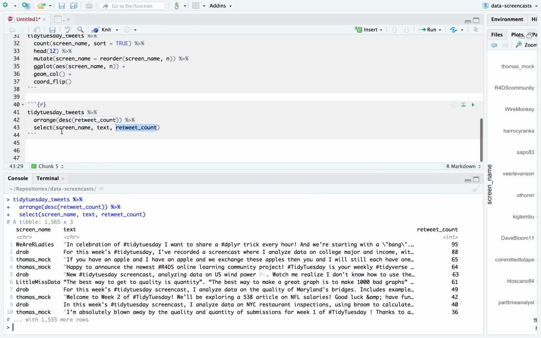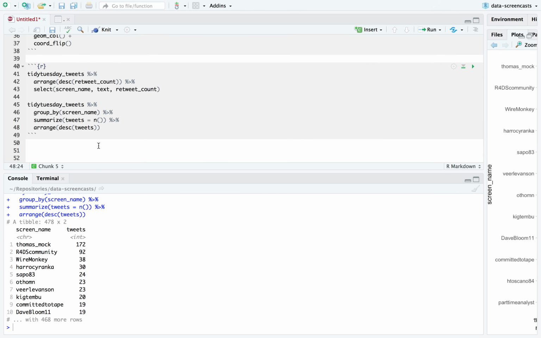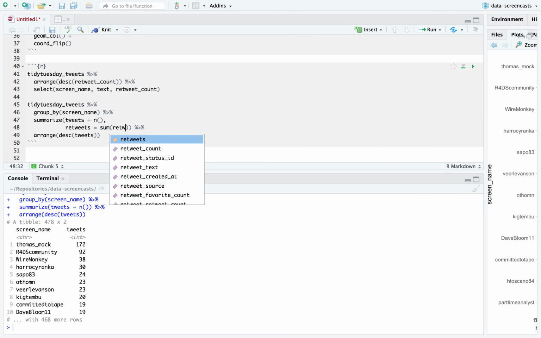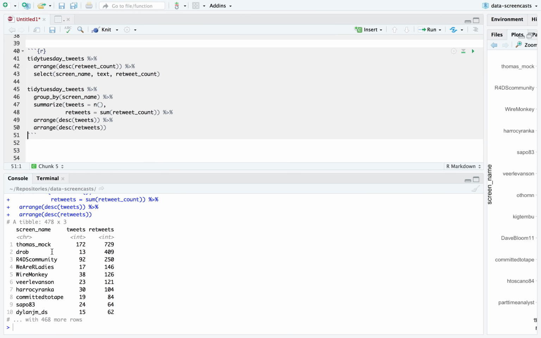I can also try, this is again more self-promotion, so forgive me for that. But I have a competitive spirit, and I'm interested if I search for a screen name. I already said number of tweets, and this is equivalent to the earlier count I did, found the most common tweets. But I can also aggregate a bit more. I can say number of retweets is the sum of your retweet count. Now I wonder who has gotten the most retweets. I bet it's still Thomas. Cool, but I'm in second place on that one.